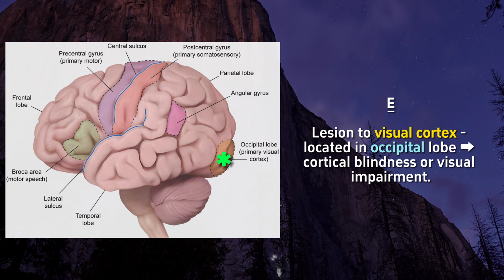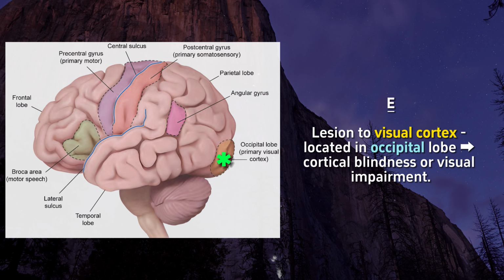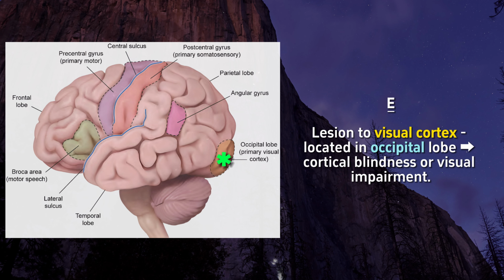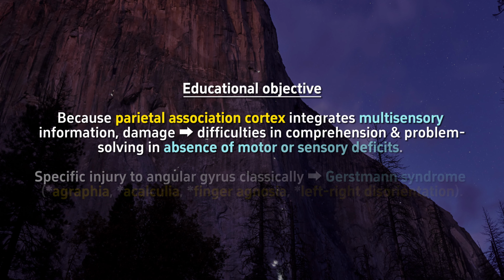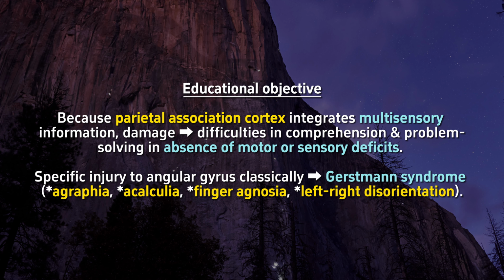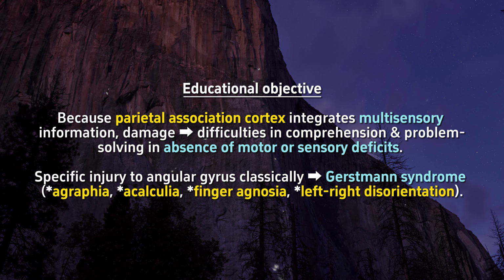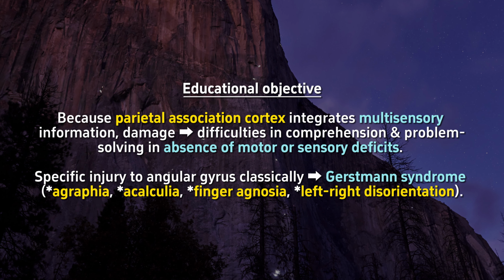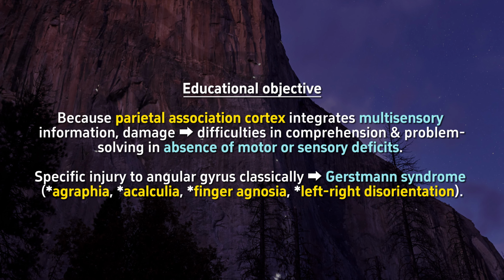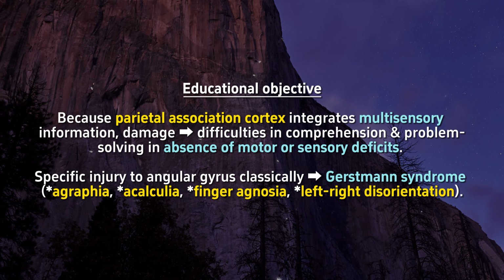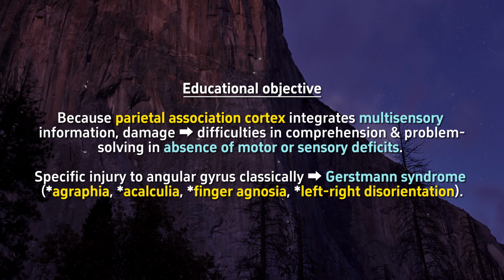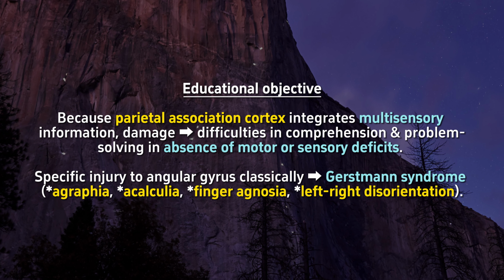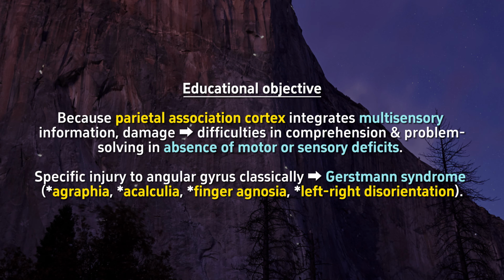Choice E. A lesion to the visual cortex, located in the occipital lobe, can lead to cortical blindness or visual impairment. Educational objective: because the parietal association cortex integrates multisensory information, damage can lead to difficulties in comprehension and problem-solving in the absence of motor or sensory deficits. Specific injury to the angular gyrus classically results in Gerstmann syndrome: agraphia, acalculia, finger agnosia, and left-right disorientation.